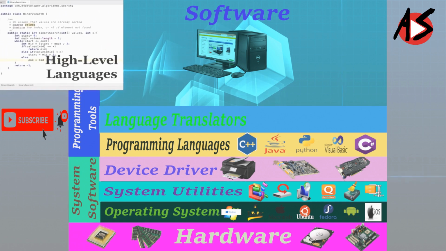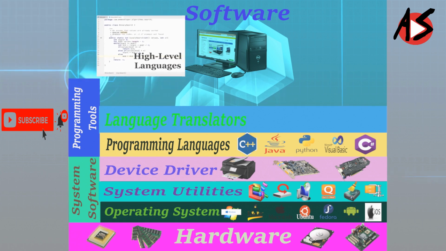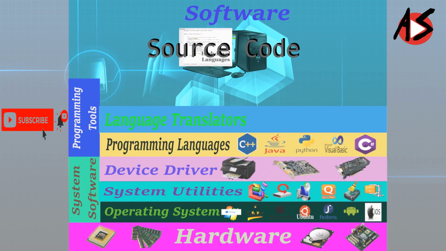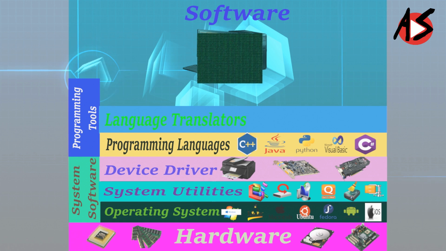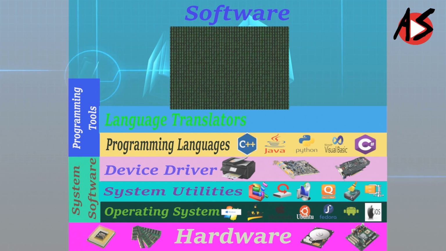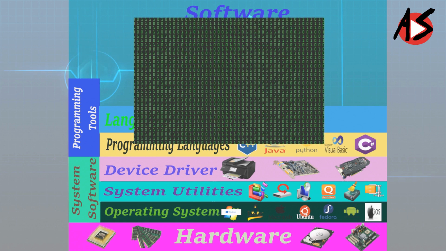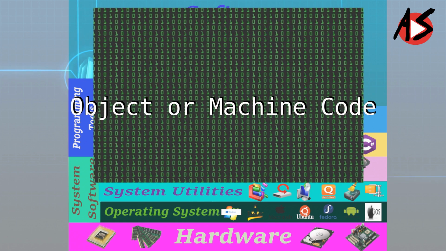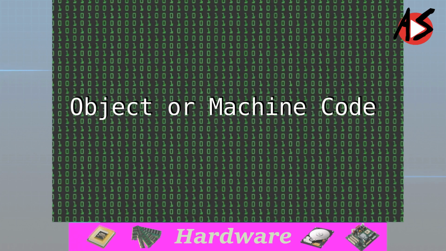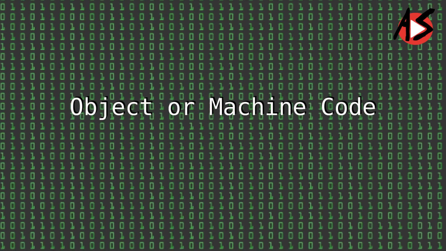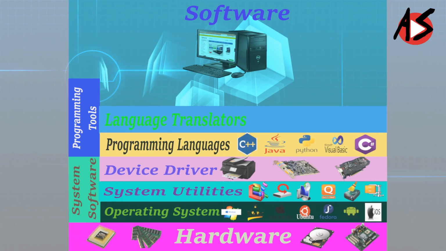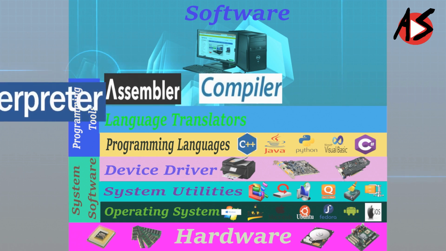The program code written in assembly or high-level language is called source code. The source code is converted by a translator into the machine-understandable form called object or machine code. Different translators are needed to convert the source code to machine code. The main three types of translator used in computer systems are assembler, compiler, and interpreter.